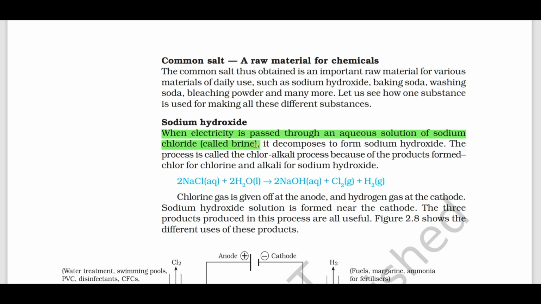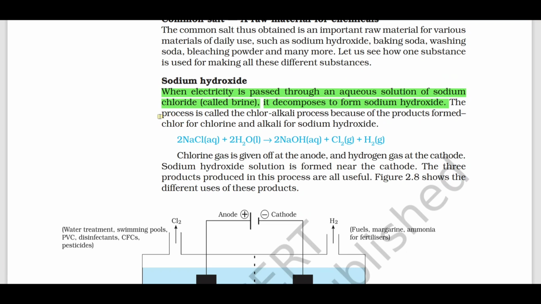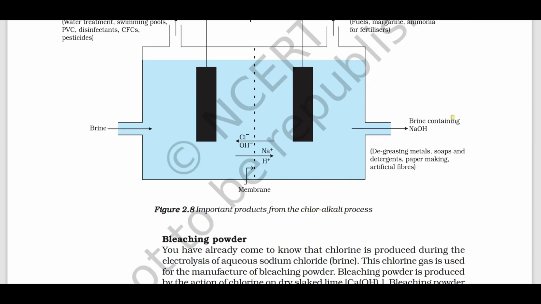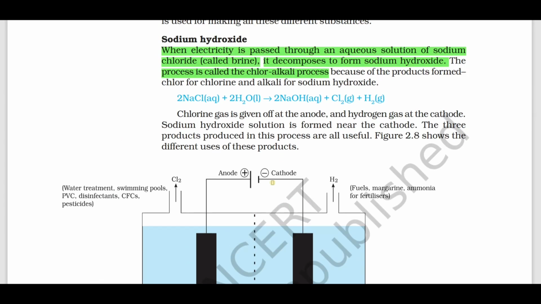What is brine? When electricity is passed through aqueous solution of sodium chloride, brine, it decomposes to form sodium hydroxide. This process is called as what? Chloralkali process. The products formed here are chlorine, hydrogen and NaOH, right? This has many uses, right?